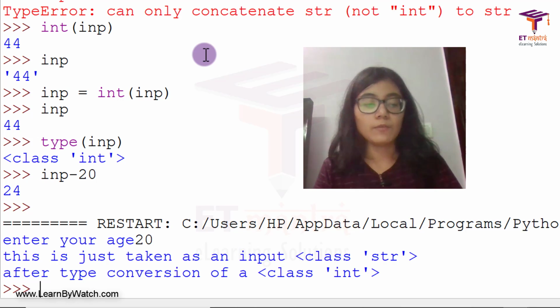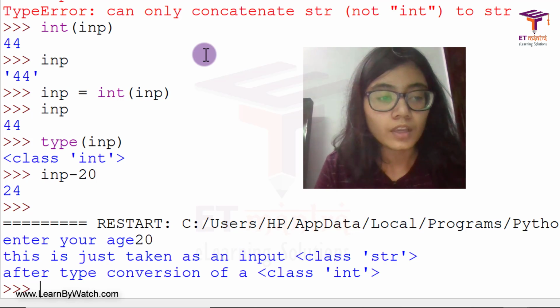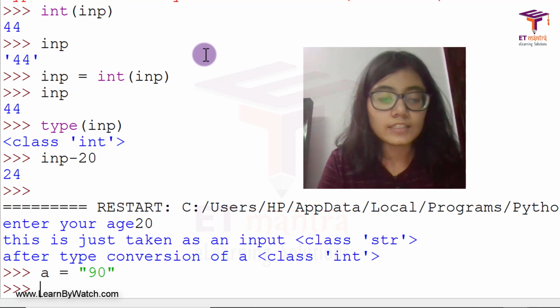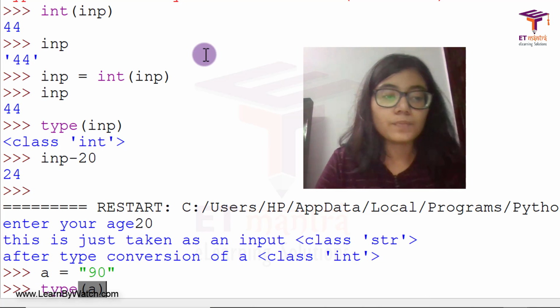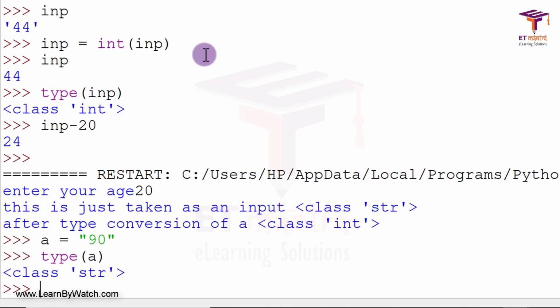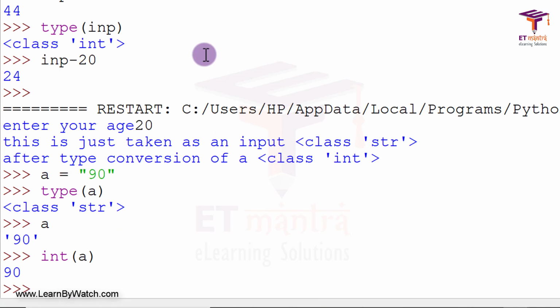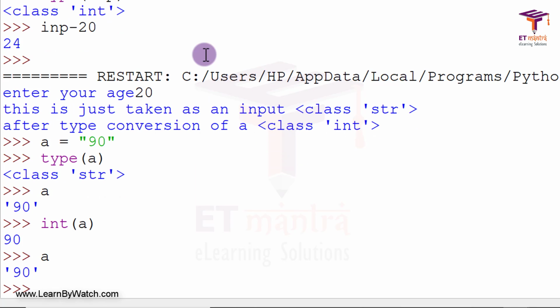Now I will work here. I will give a equal to 90, and when I check the type of a, it should be string because I have put it inside quotes, right? So it gives me the type str. Now when I just say a, it gives me 90 in single quotes, telling me that it's a string. Now I say, tell me what is int of a. Then it gives me just 90 without the quotes, right? But if I again call a, it's going to be the one with the string.